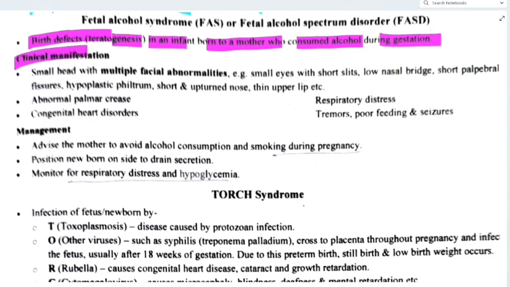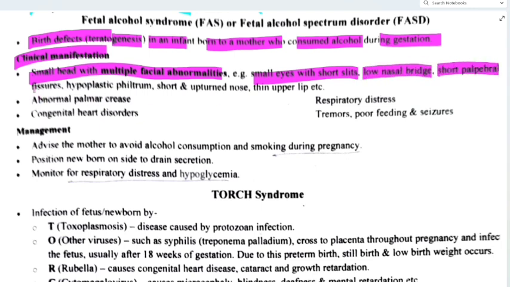Now the clinical manifestations: small head with multiple facial abnormalities. For example, small eyes with short slits, low nasal bridge, short palpebral fissure, hypoplastic philtrum, short and upturned nose, thin upper lip, etc.